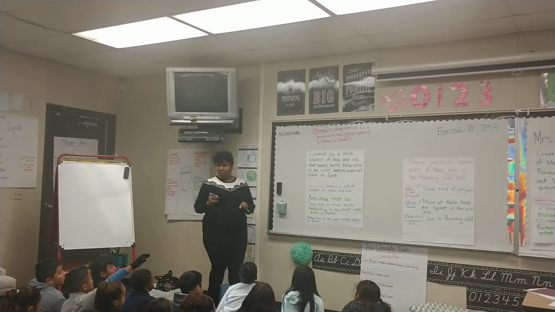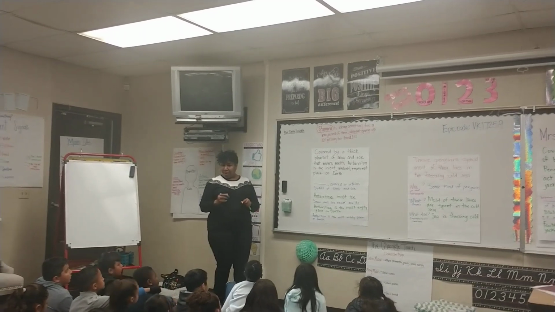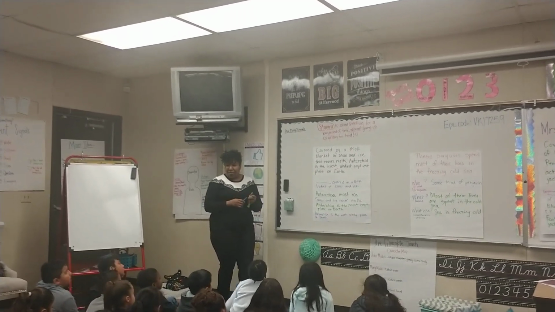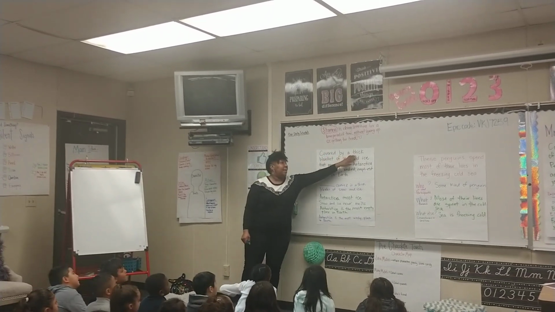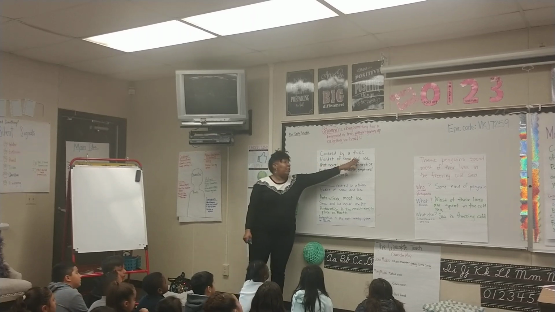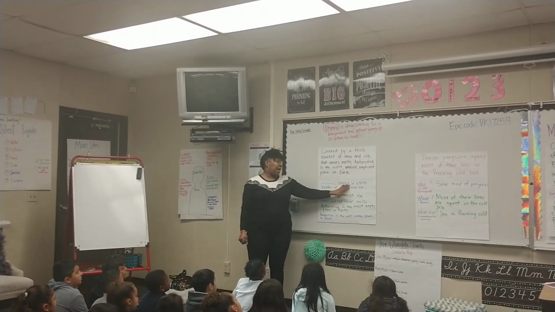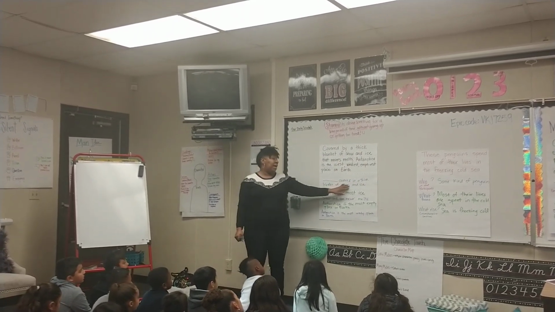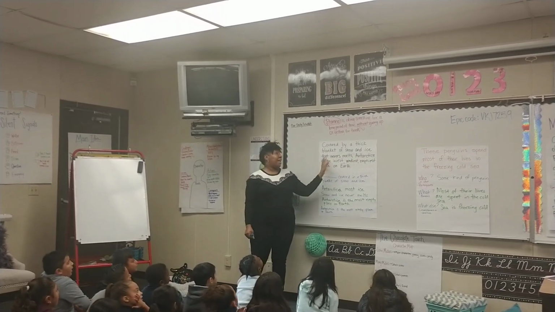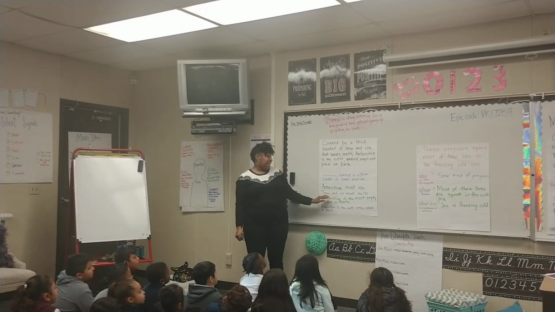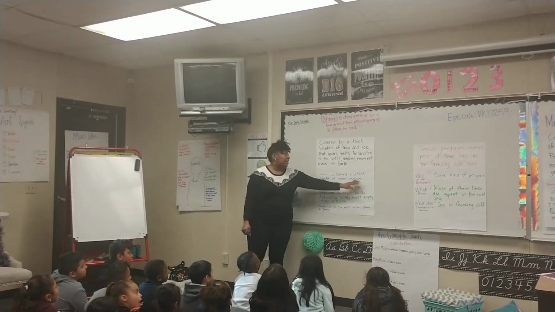Yeah. Is that all of the parts? Did we get all the parts? Let's reread our sentence and see if we got all the parts. Okay, let's read it. Covered by a thick blanket of snow and ice. So we got here covered by a thick blanket of snow and ice. Then what else? Oh, that never melts. Yes. Did we get that? Snow and ice never melts.